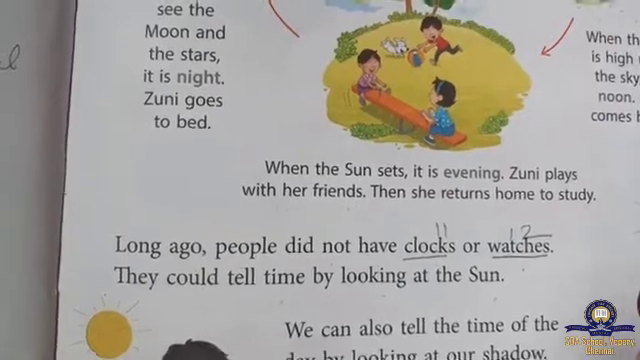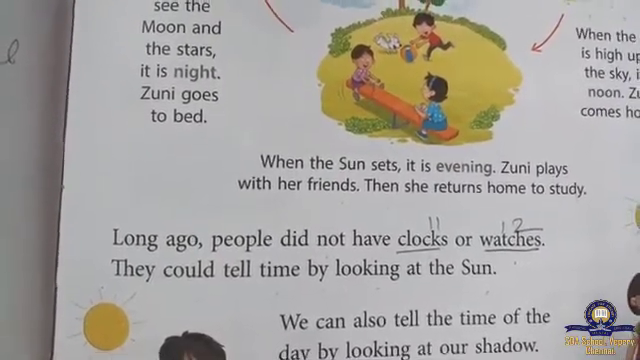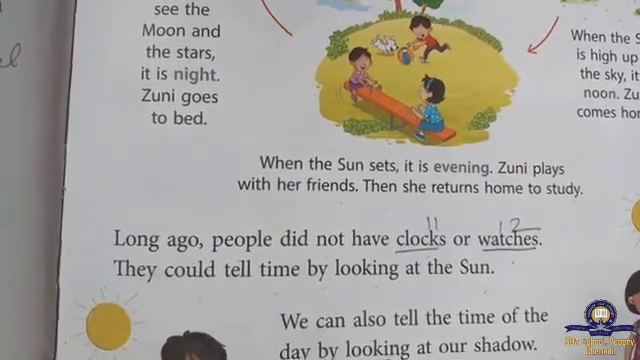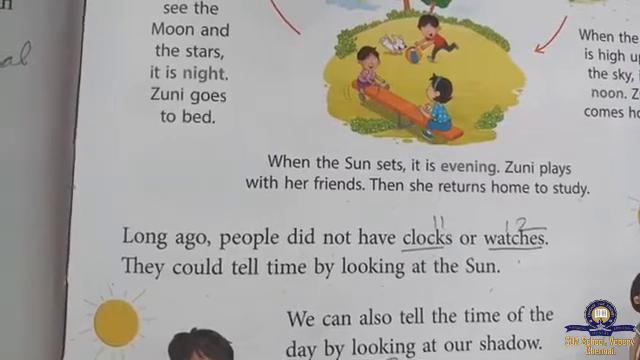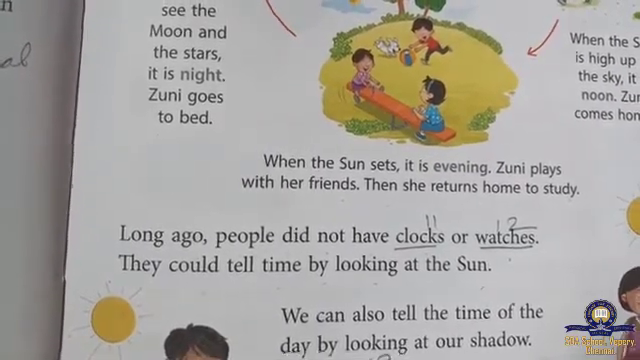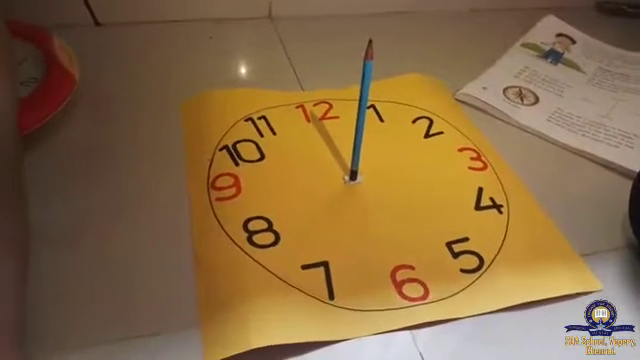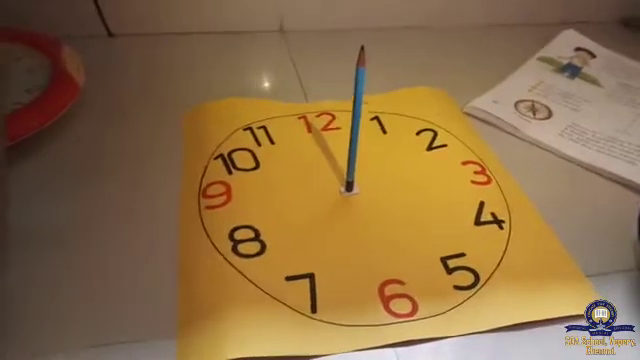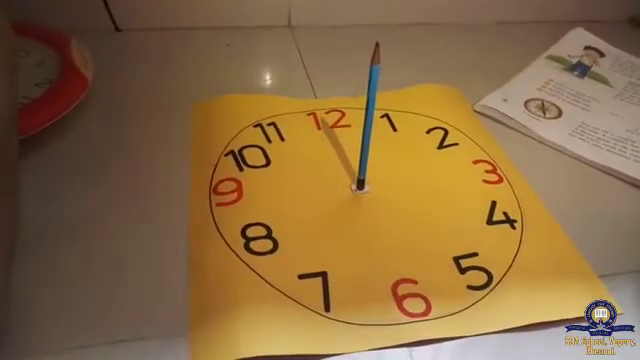Now I'm going to explain how the earth rotates and the sun shadows come. Like that only they find the time. That's called the sundial. Now I'll explain that one. Now see, children, for example, I made a sundial like this. The clock has no 12 numbers.